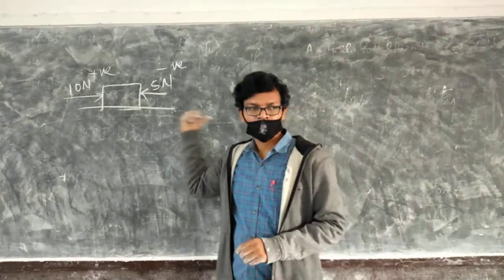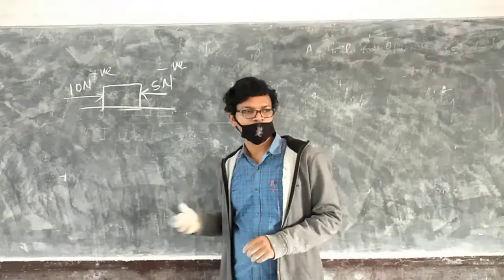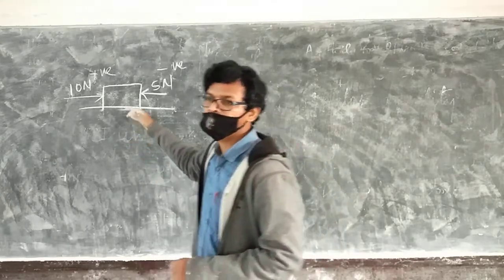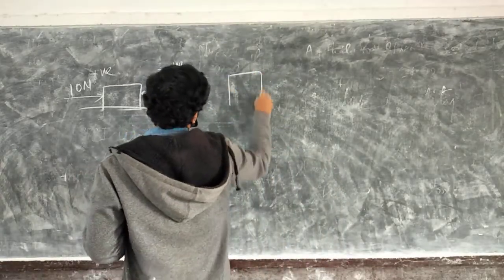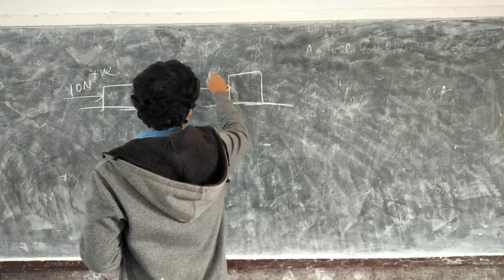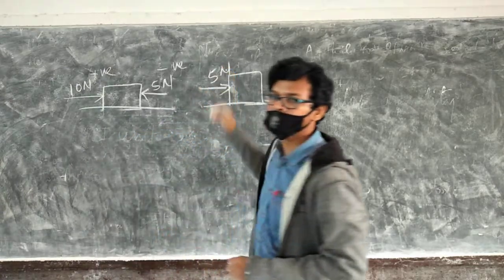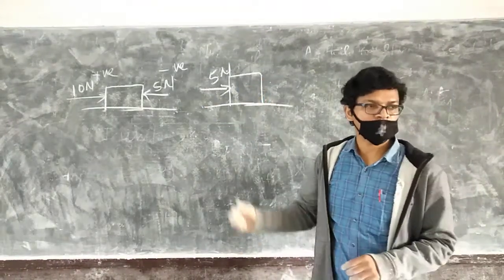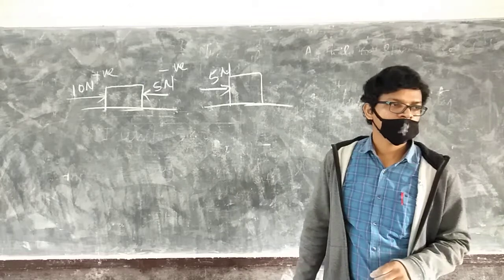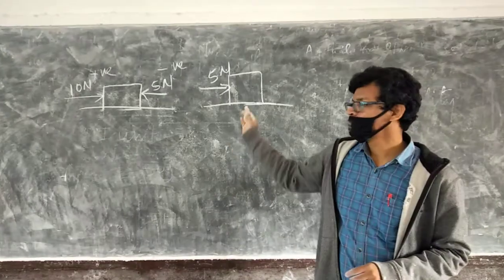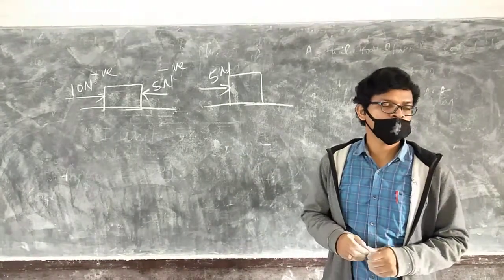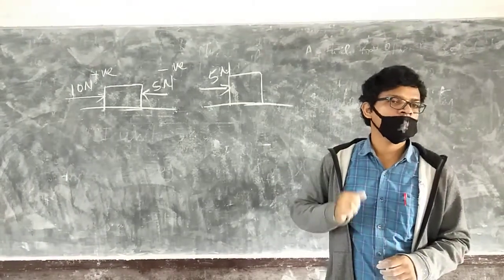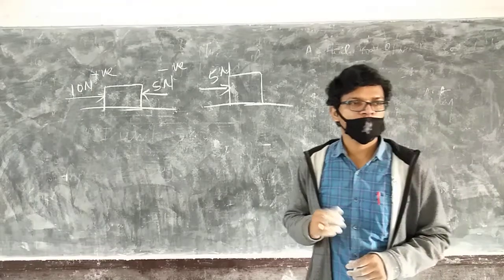Positive is this side, negative is that side. That means how much net force? 10 minus 5, that is 5. So this is equivalent to this one. That means 5 Newton force is acting towards the right side. Got it? So whenever there are two forces, then take what? Net force. Find out the net force.